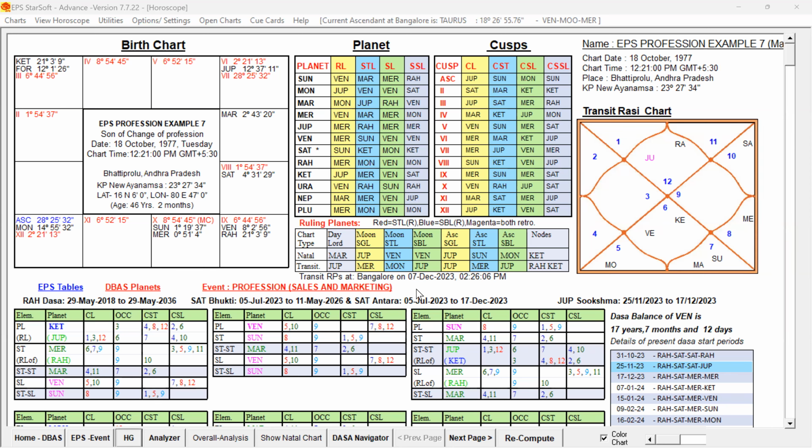For the promotions and for the transfer, actually there are different events, but we can analyze them with the profession event itself. That's what I discussed in the EPS table analysis also, because favorable houses and unfavorable houses are going to be the same. So only by way of grouping can we differentiate the strength. Let us continue with the same event. Already given the colors for the planets. Let us go to the house grouping and check through the PILT table.